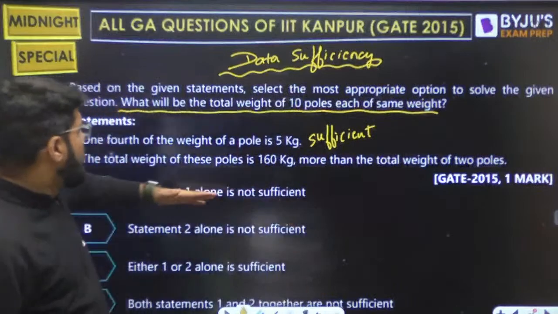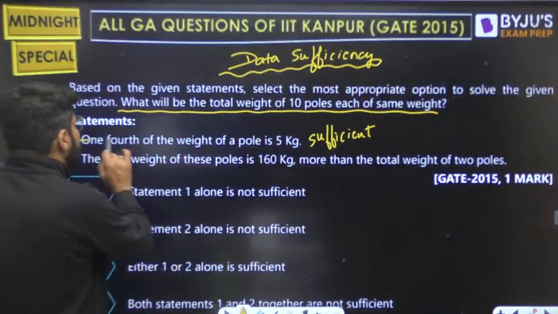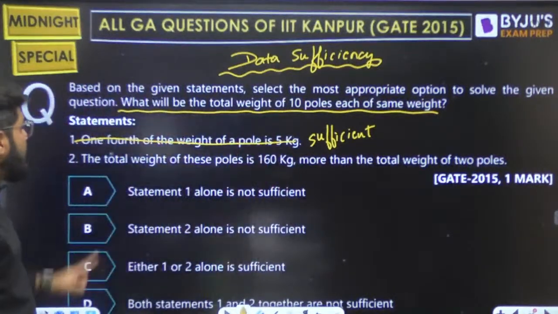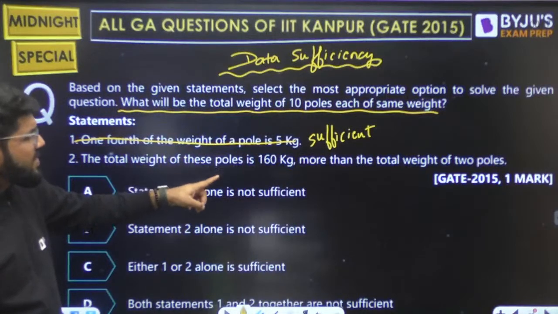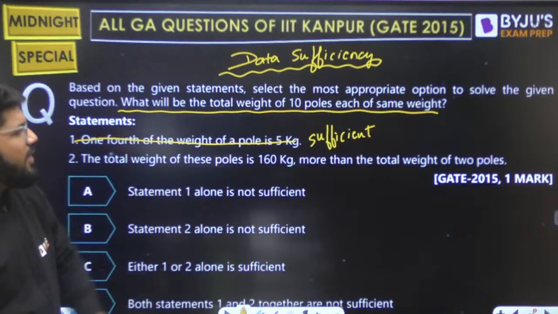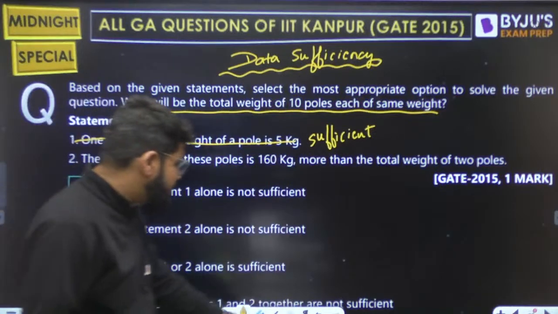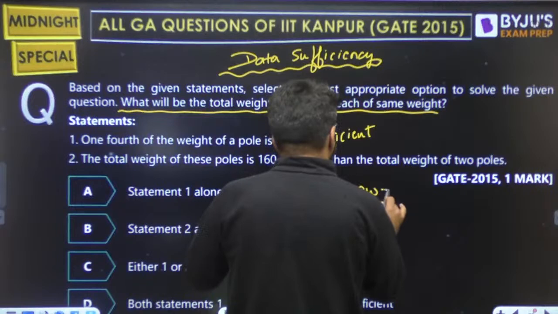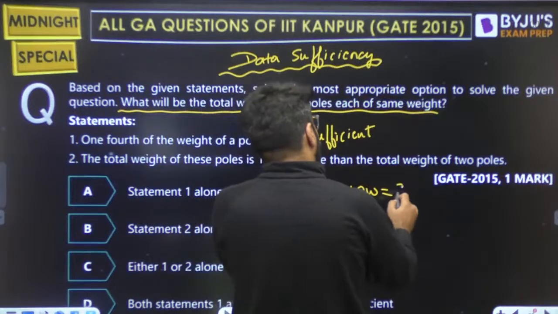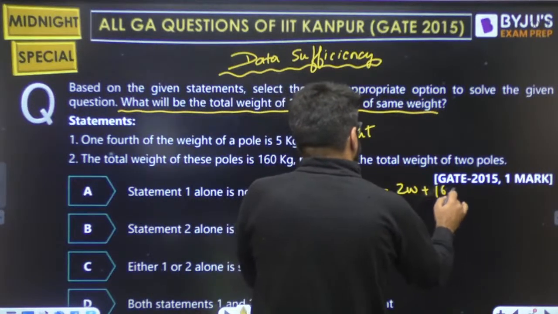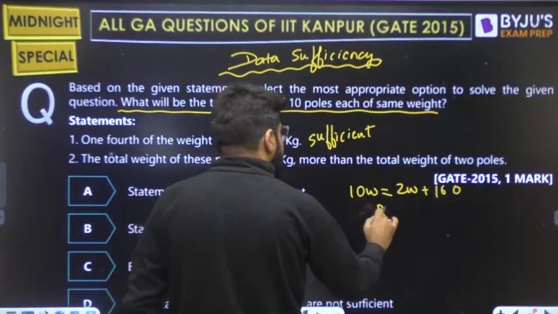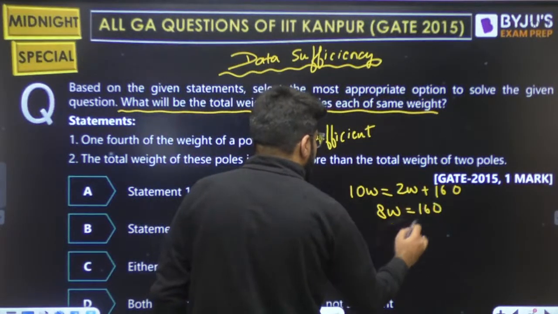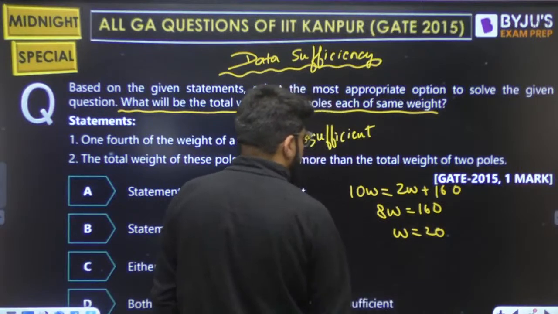Now when you are going for statement 2, for a moment forget statement number 1. The total weight of these poles is 160 more than the total weight of the two poles. Okay, 160 kg, that means the total weight of these poles, that is 10W, is 160 more than the total weight of two poles, right, 160 more than 2W. So from here 8W is 160 and W is equal to 20.